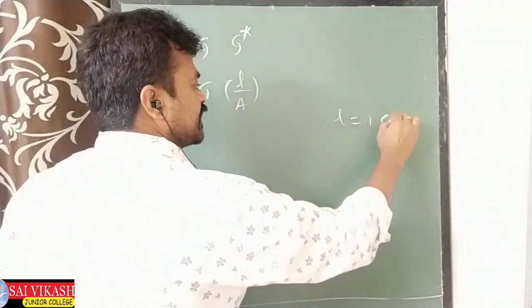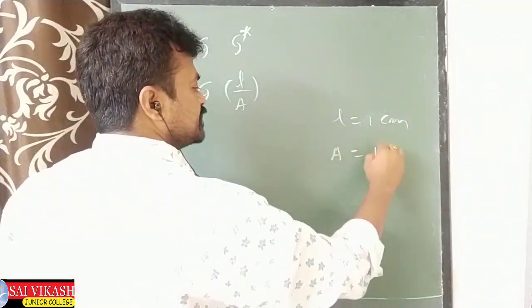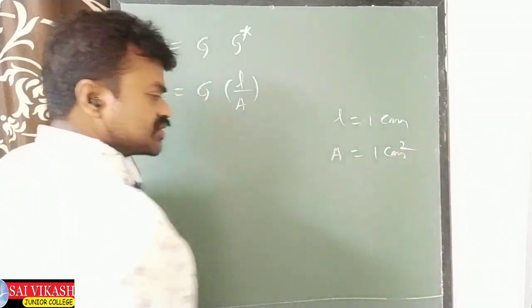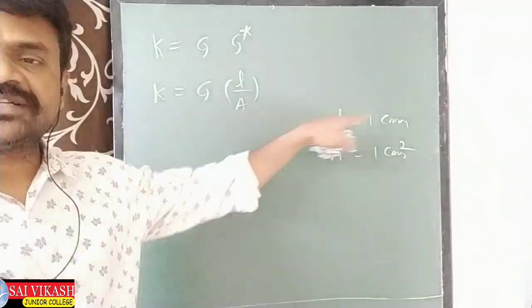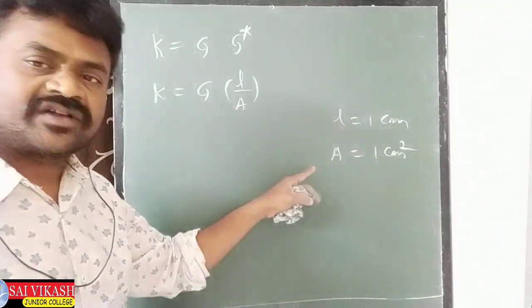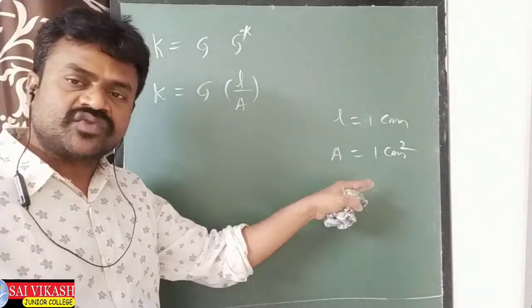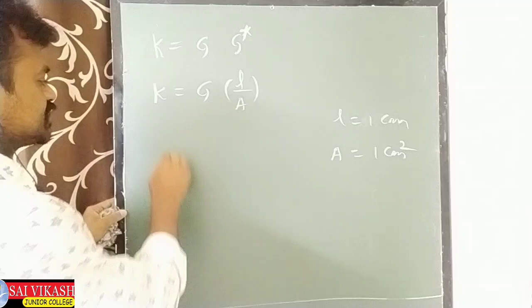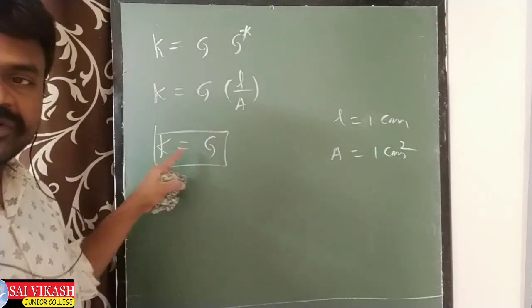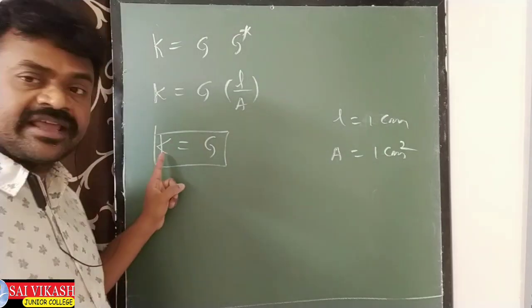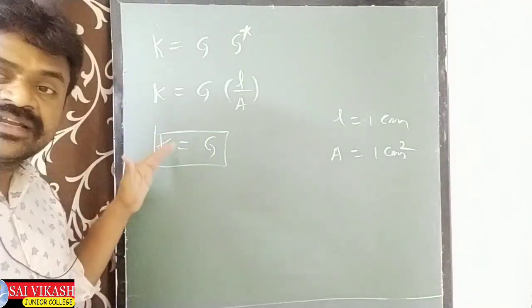If I am taking L as 1 centimeter and A as 1 centimeter square, it means the conductor has 1 centimeter length and the area of cross section is also 1 centimeter square. Then what happens to this formula? K equal to G. So how do you define this K? The K also means the conductivity.